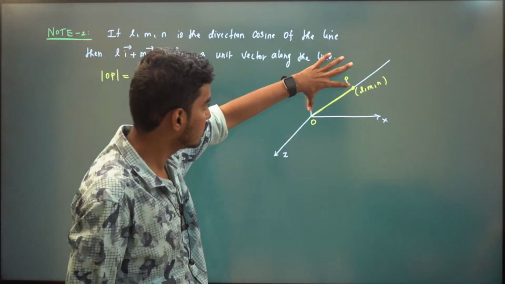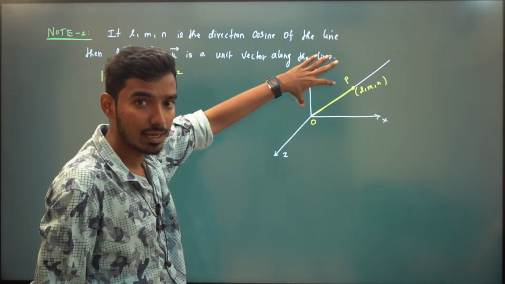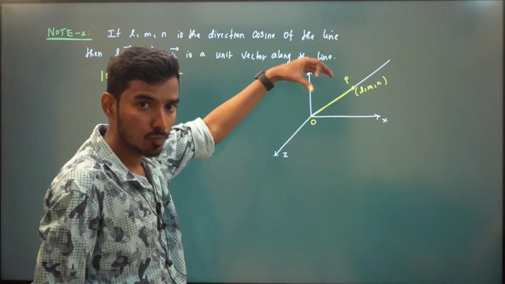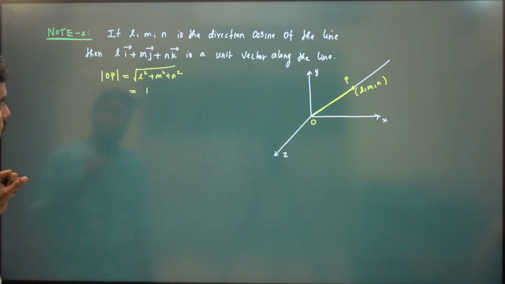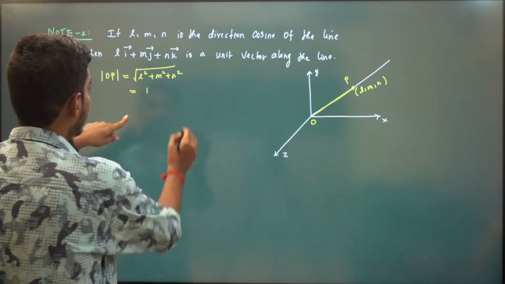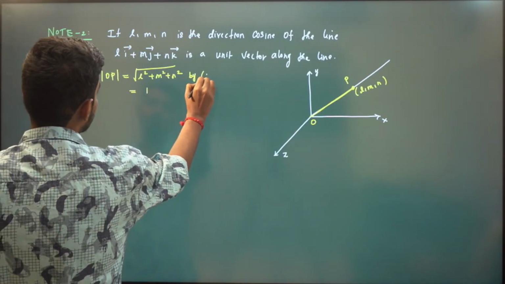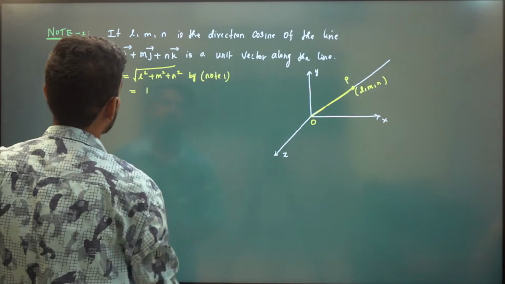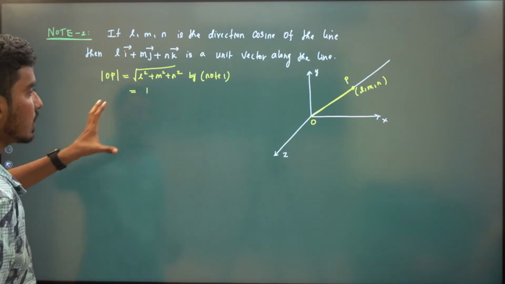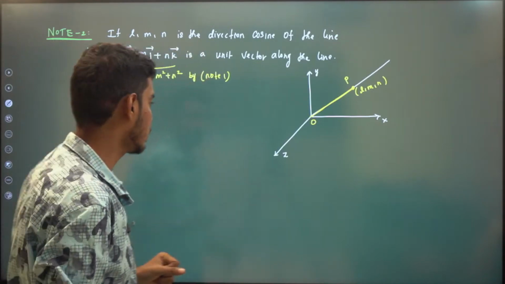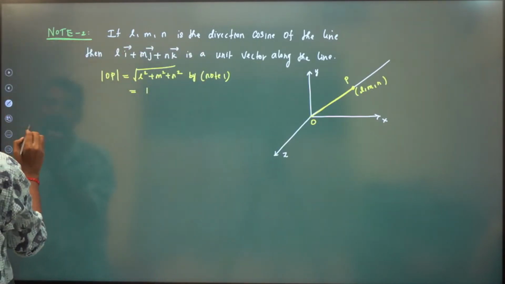This li plus mj plus nk will lie along this line, and it will also be a unit vector along the line. Okay, this is our note 2. This is by note 1: l squared plus m squared plus n squared is 1. Now we will find the direction cosines of the coordinate axes. So, note 3.